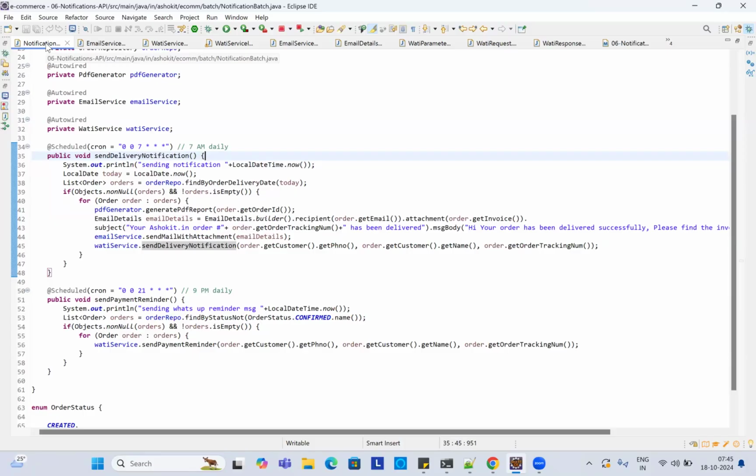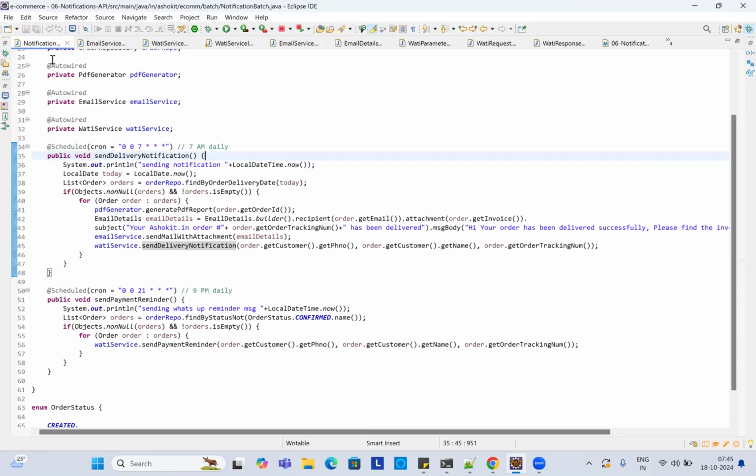It will find the records which are available for delivery today, and it will send messages to the customers. One more method is going to execute every day at 9 p.m. It gets all the orders created yesterday which are not confirmed, and for them we send a WhatsApp message. So good job, Purna. Excellent. You have done great work.